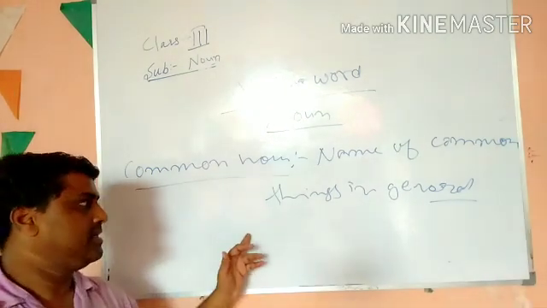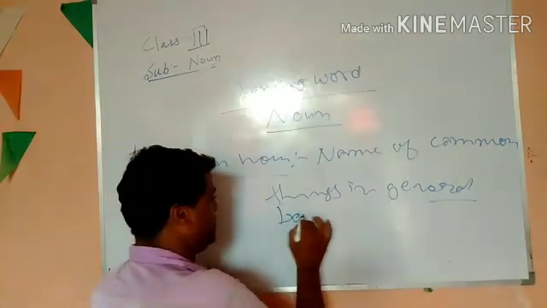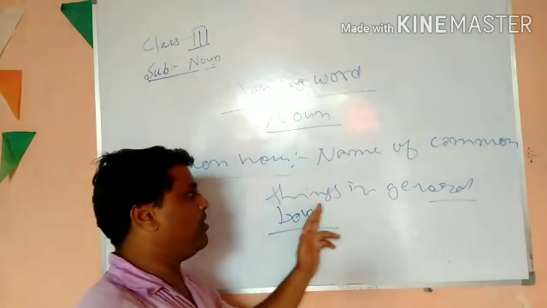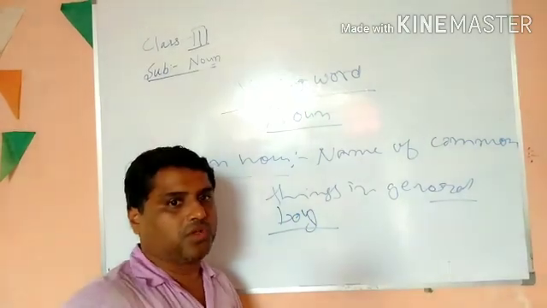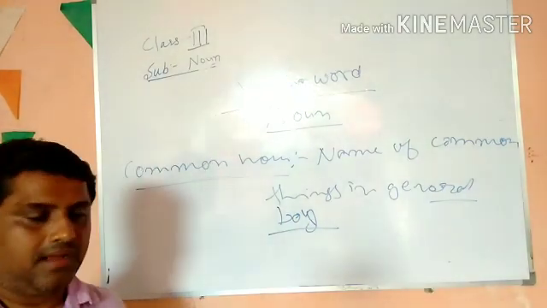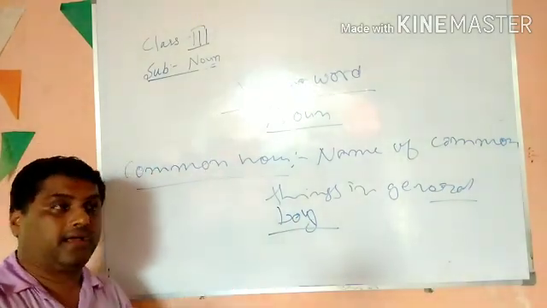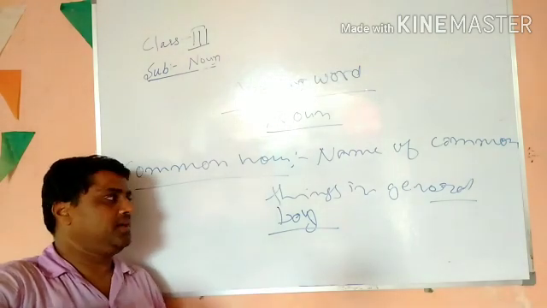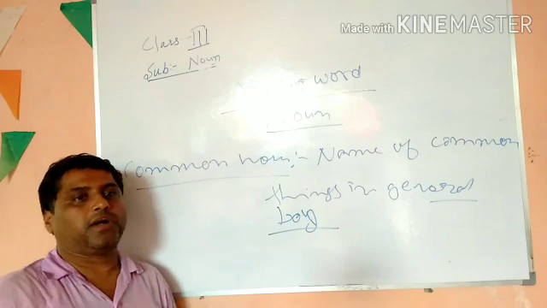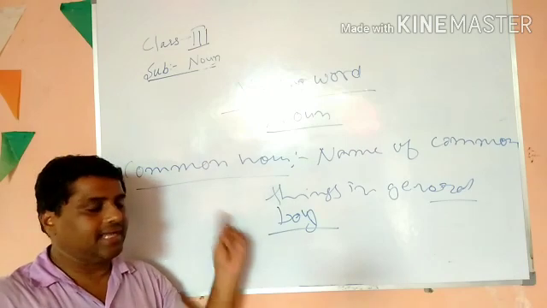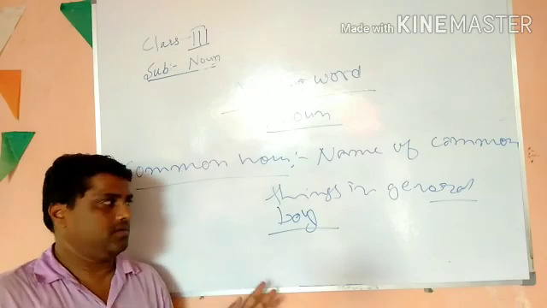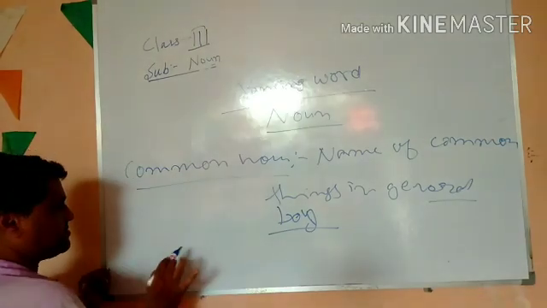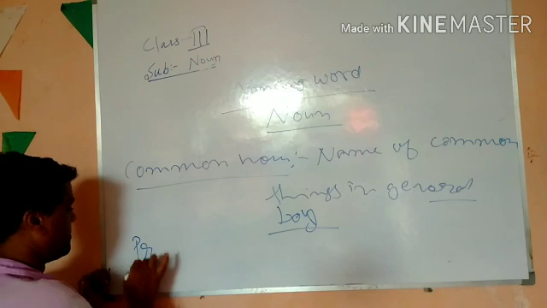For example, boy, as I have already told you, boy is the name of a community, boy is the name of a caste, boy is the name of a general boy which everybody has. But your own name, you are a common thing, you yourself are common, but your name is not common. Hence, that name is proper noun, we can say a special name. Okay? Now, similarly, proper noun.